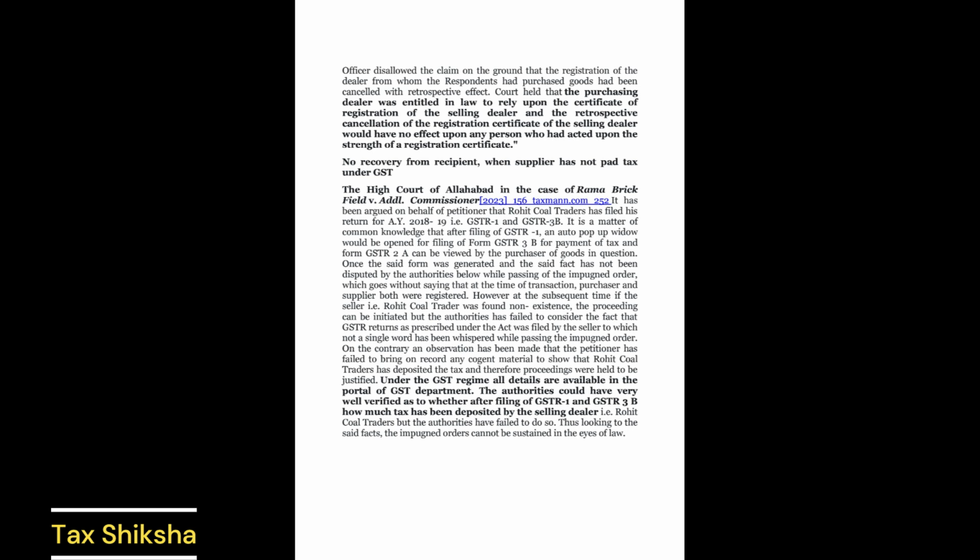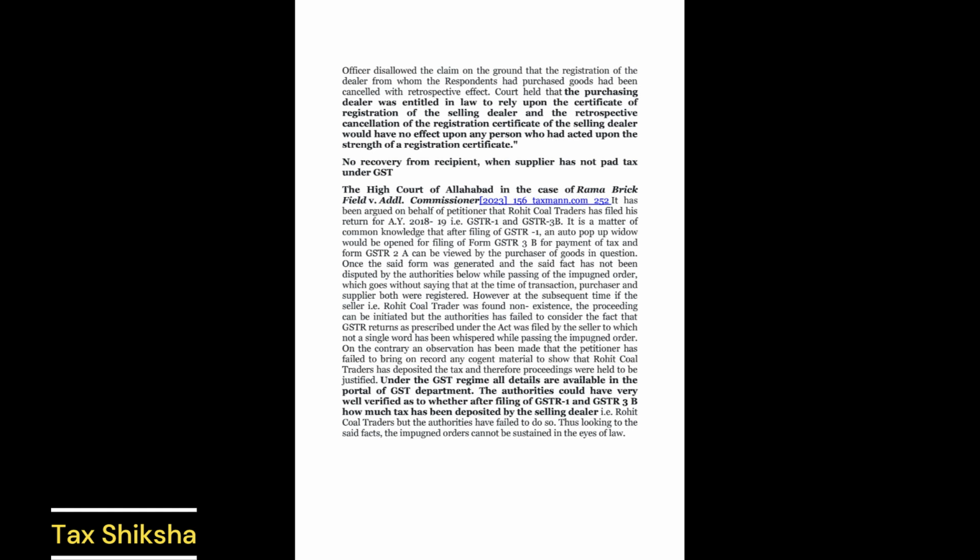It is a matter of common knowledge that after filing of GSTR-1, an auto pop-up window would be opened for filing of Form GSTR-3B for payment of tax, and Form GSTR-2A can be viewed by the purchaser of goods in question. Once the said form was generated, and the said fact has not been disputed by the authorities below while passing the impugned order, it goes without saying that at the time of the transaction, purchaser and supplier both were registered. However, at a subsequent time, if the seller, i.e.